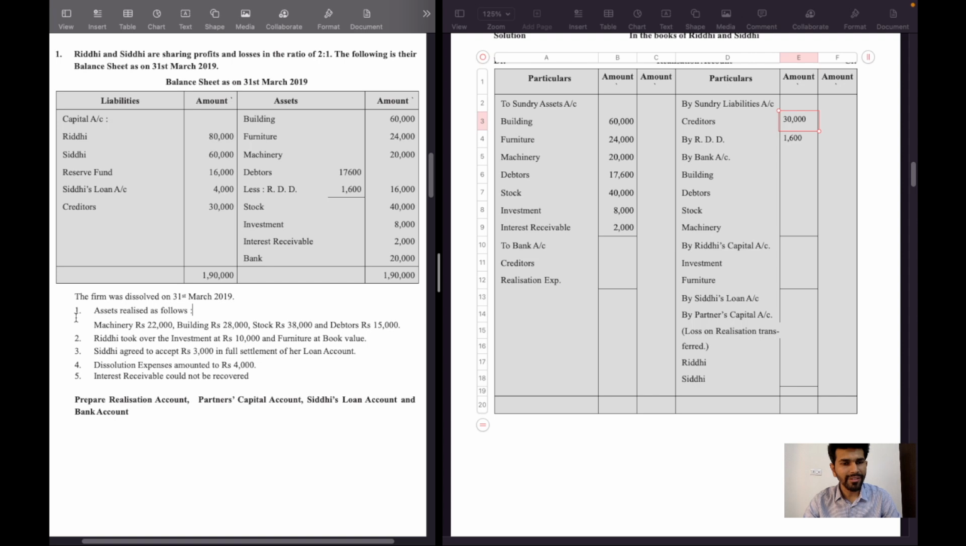First adjustment is assets realized as follows: machinery 22,000 rupees, building 28,000 rupees, stock 38,000 rupees, and debtors 15,000 rupees. The assets are sold and cash received, so the amount will be written in realization account credit side by bank account.